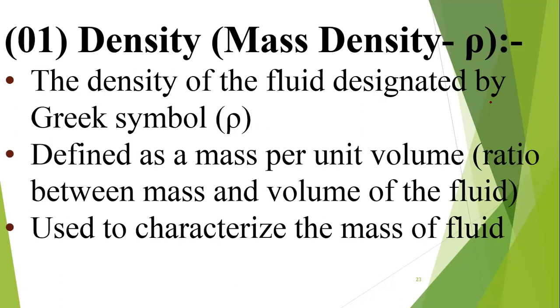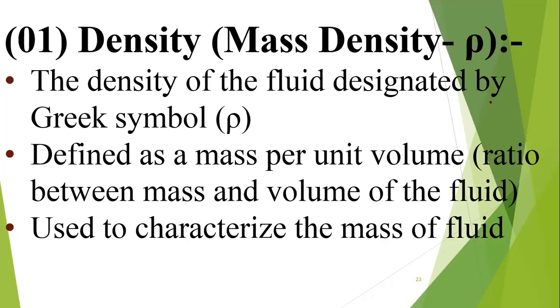If you know the density, then you can tell something about the fluid. That means if you know the density of water is 1,000, then you can say the mass of 1 cubic meter of water is 1,000 kilograms. And if you know the density of water is 1,000 and the density of oil is 600, you can say water has higher density than oil.